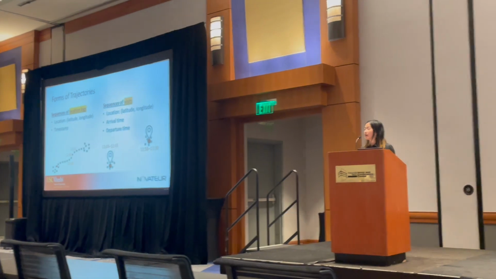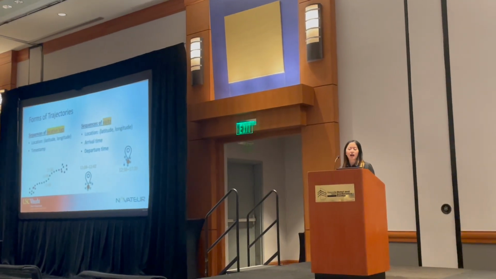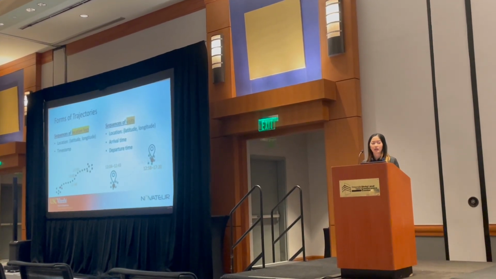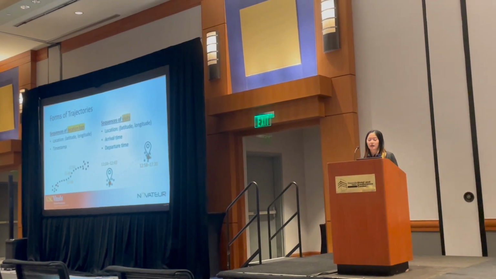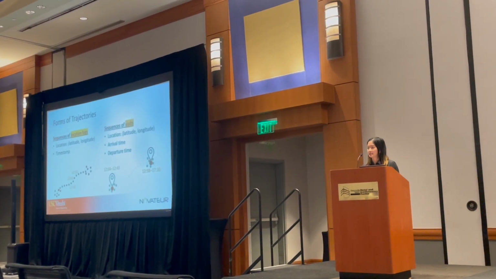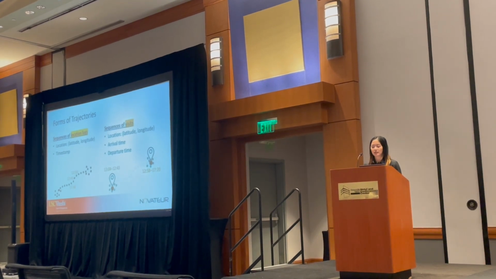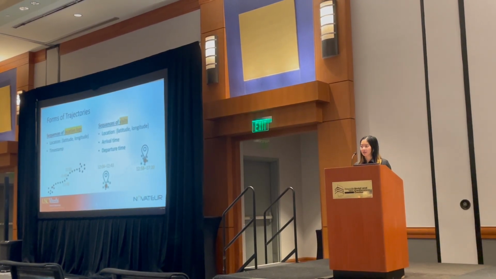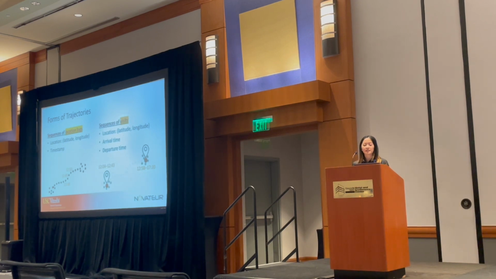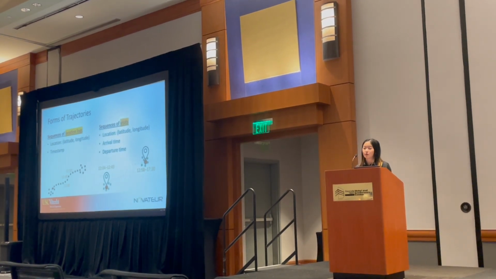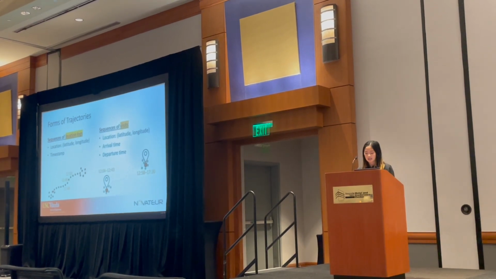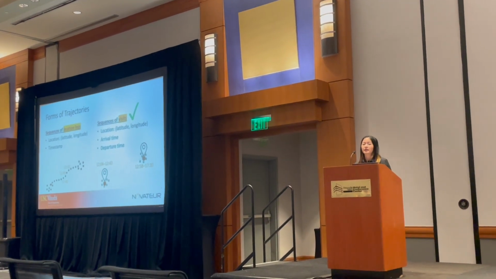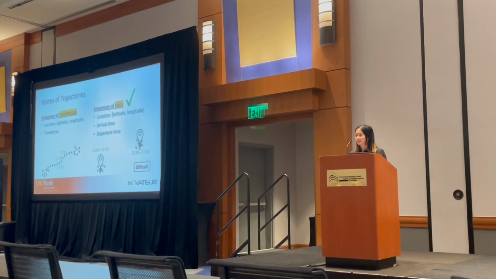There are several forms of trajectory data. Two of them are sequences of location logs, where each log is associated with the location and a timestamp. The other one is sequences of visits, where each visit is associated with not only the location, but also an arrival time and a departure time. As you can probably imagine, we can convert location logs to visits with some stay point detection algorithms. And in this work, we focus on sequences of visits. Sequences of visits are often more irregular, which makes them difficult to generate.